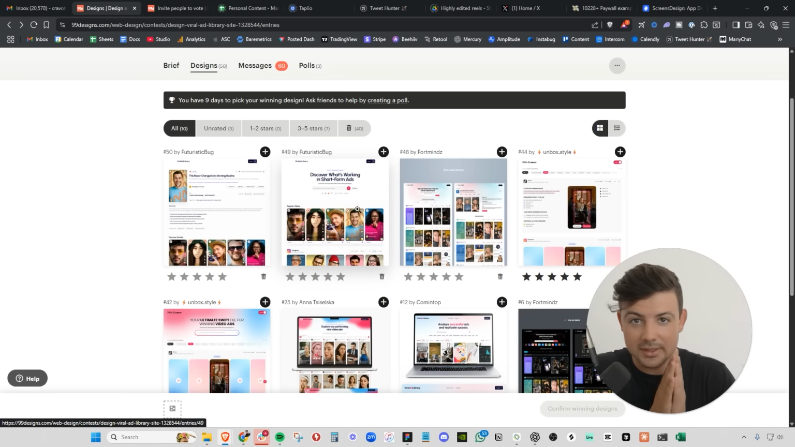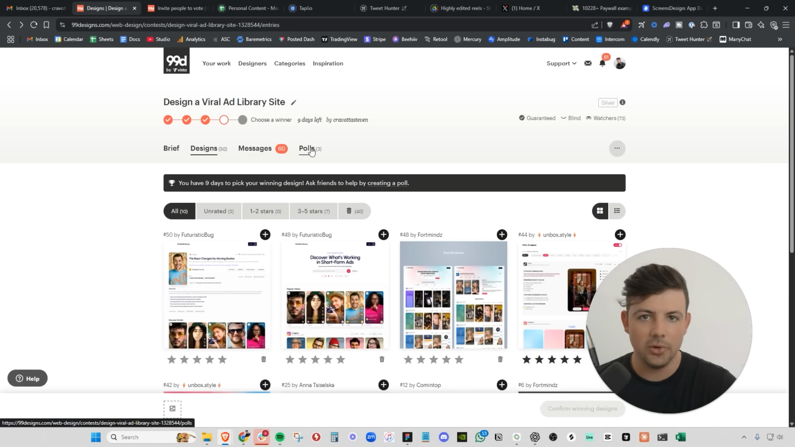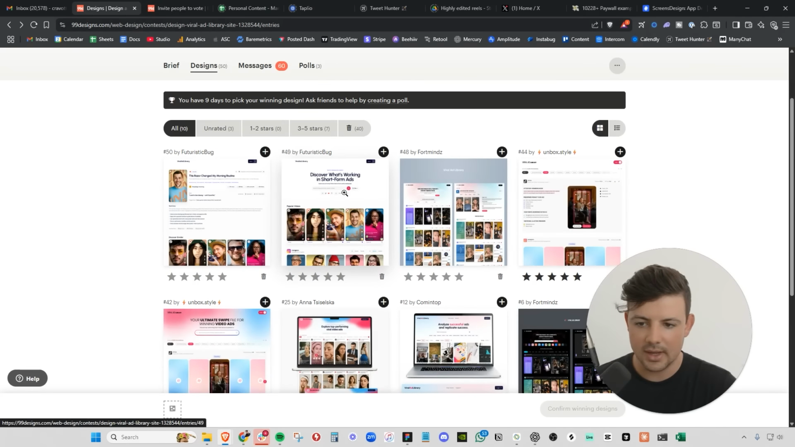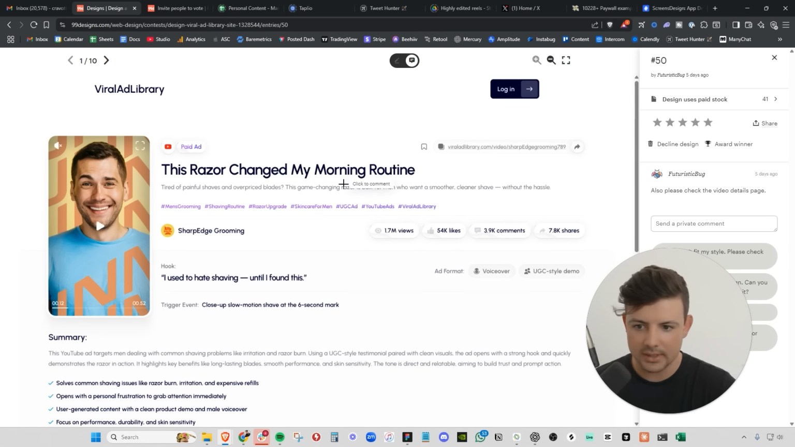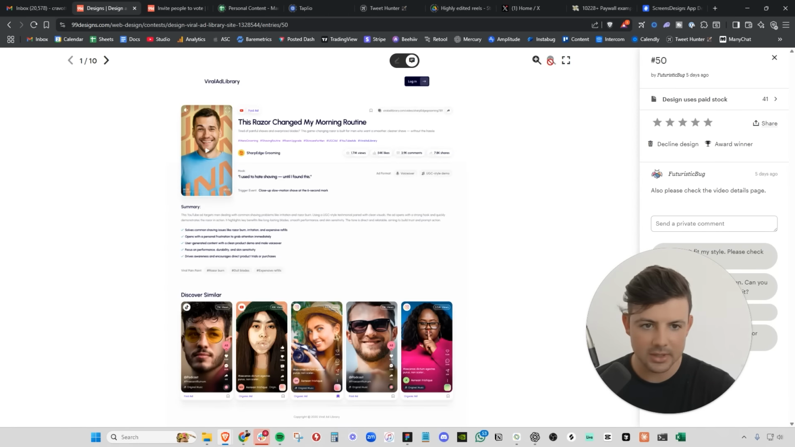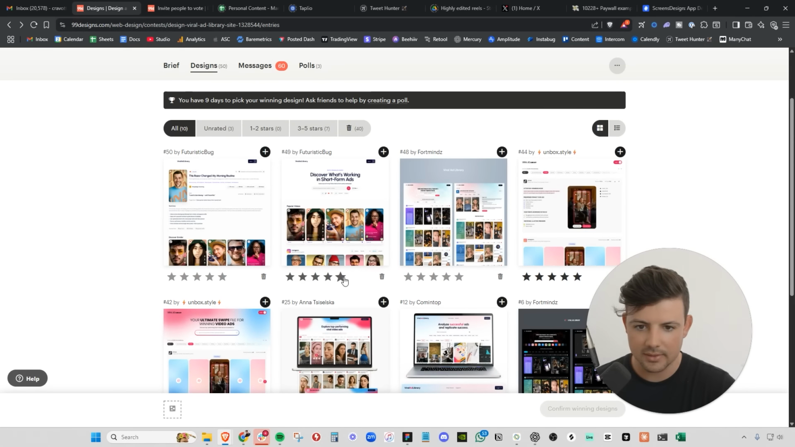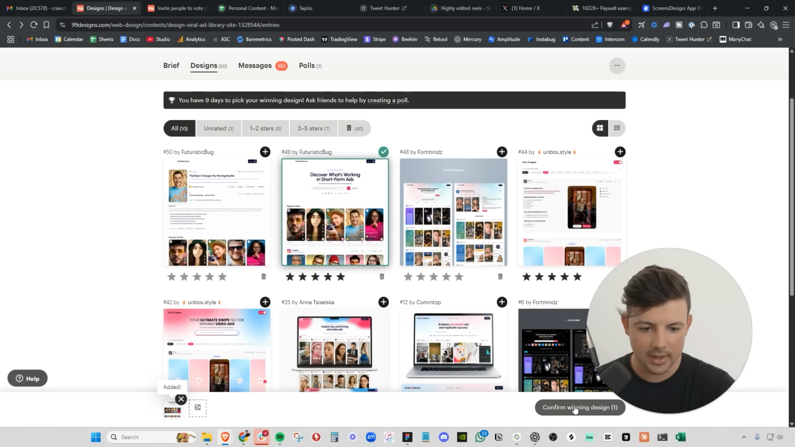We got so many different, great designs from this. We actually ended up running a couple polls here, asking some friends and family members to vote on these, and we decided that this is our winner. Here's the details page here. So anytime you click into an ad, you're going to be able to see this details page, but let's go ahead and pick this as our winner now.